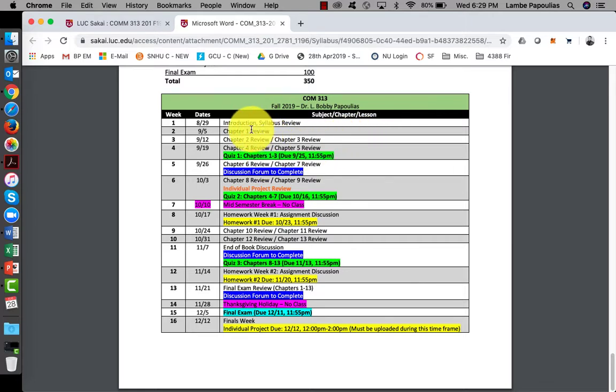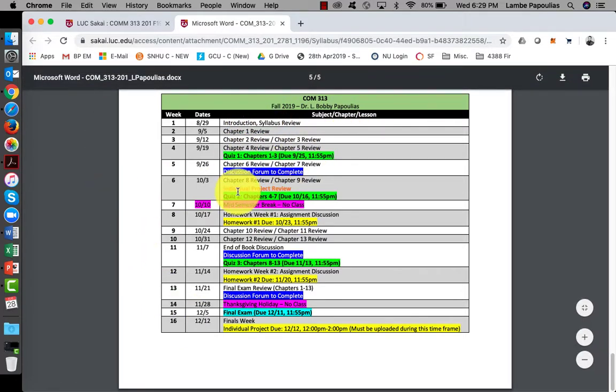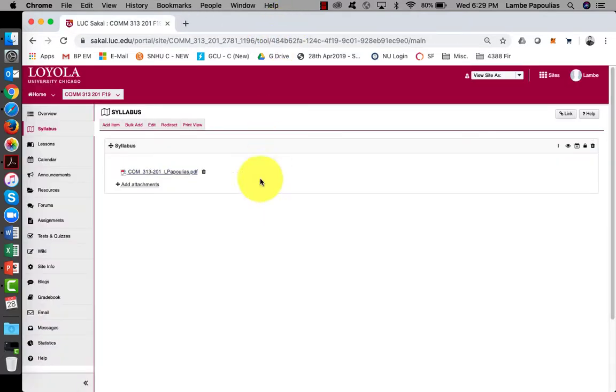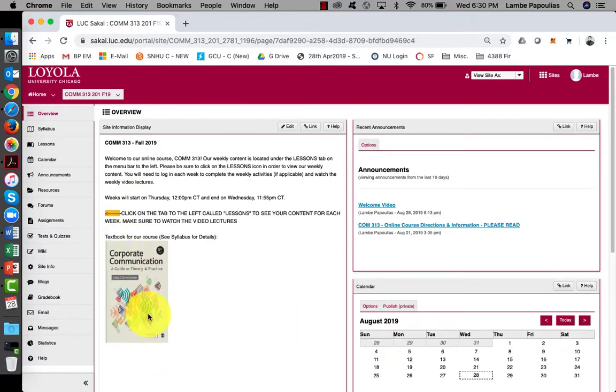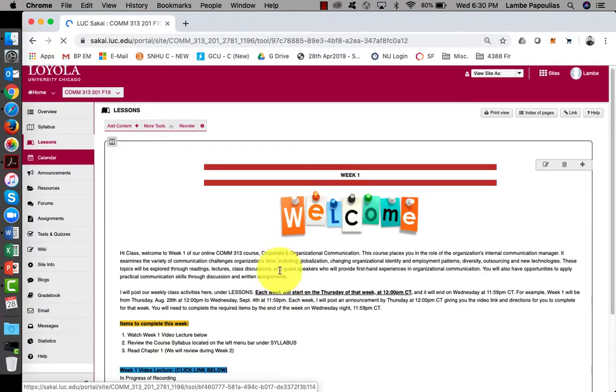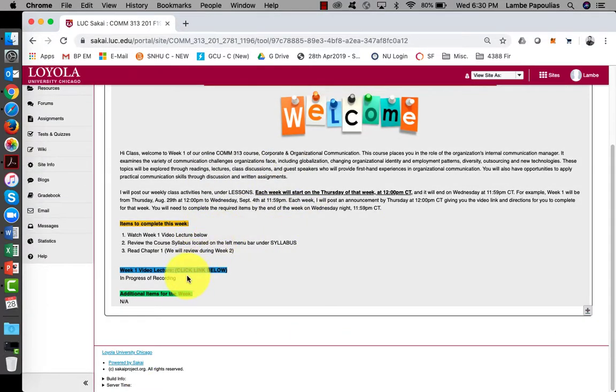So each week we'll review each one of these items for each week. So don't worry about anything further for now. This way you just have an idea of what we're going to be doing for this semester. So pretty simple. Again, once you log into the course, you're going to see this information here along with your textbook. And then for the lessons, you're just going to click on the lessons tab, and each week you will see the content here with your video that you need to watch right here.